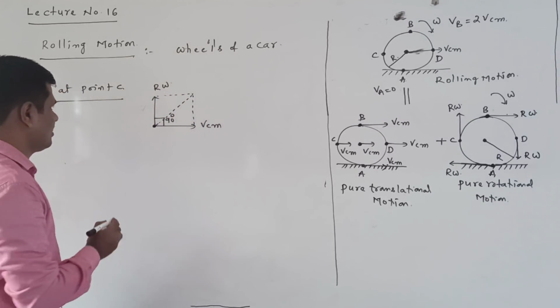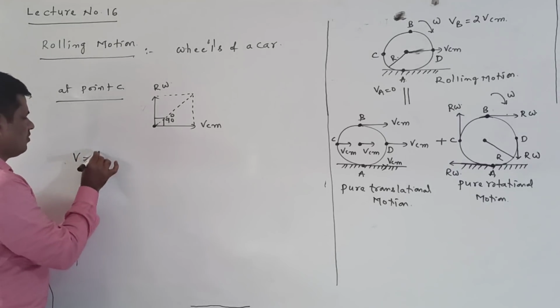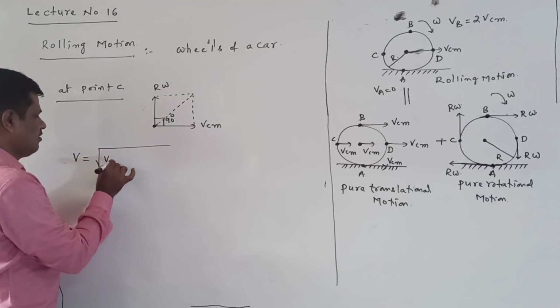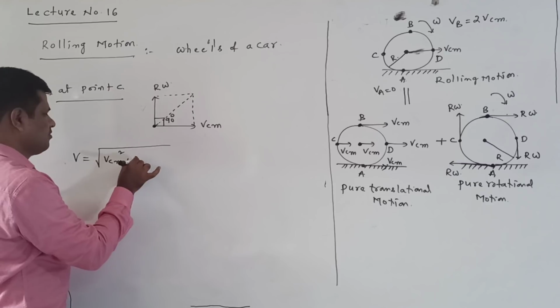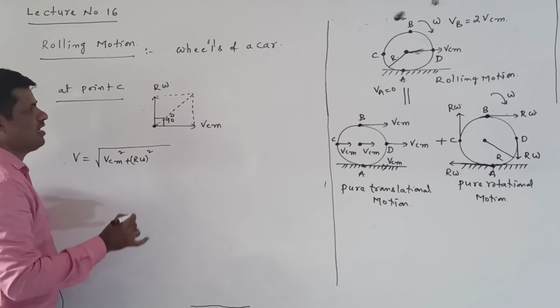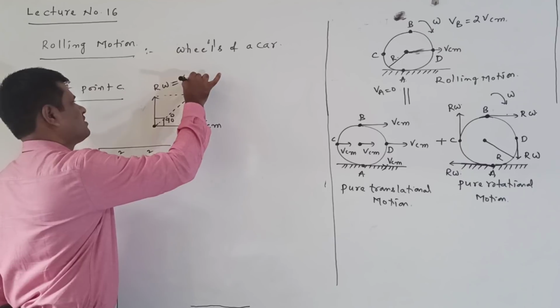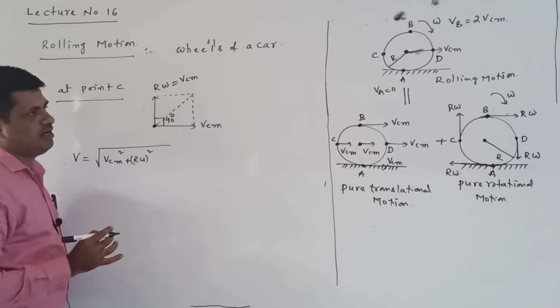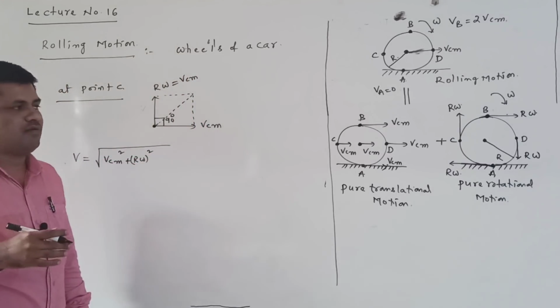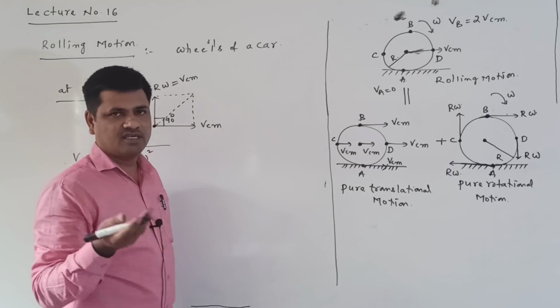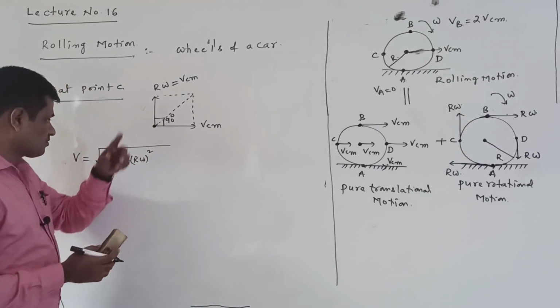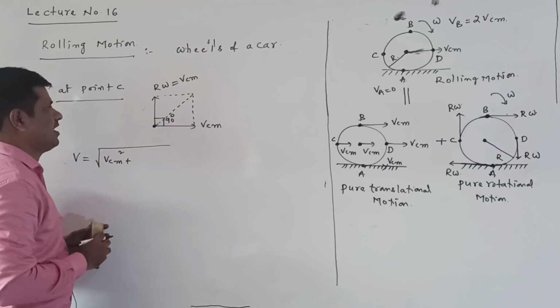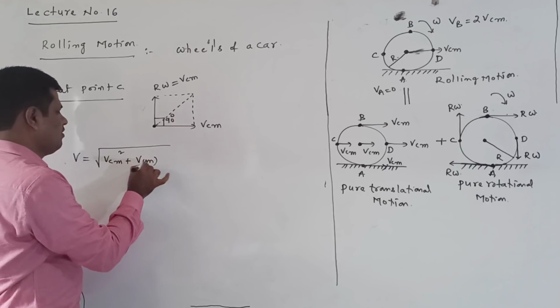Magnitude of the resultant velocity: V is equal to under root of VCM square plus R omega square. But we know from the condition that VCM is equal to R omega. At point A the total velocity is 0, which means VCM is equal to R omega. So in place of R omega I am also writing VCM square plus